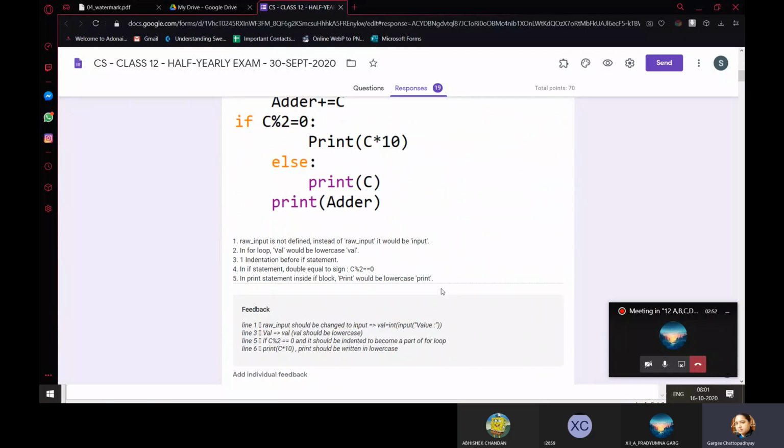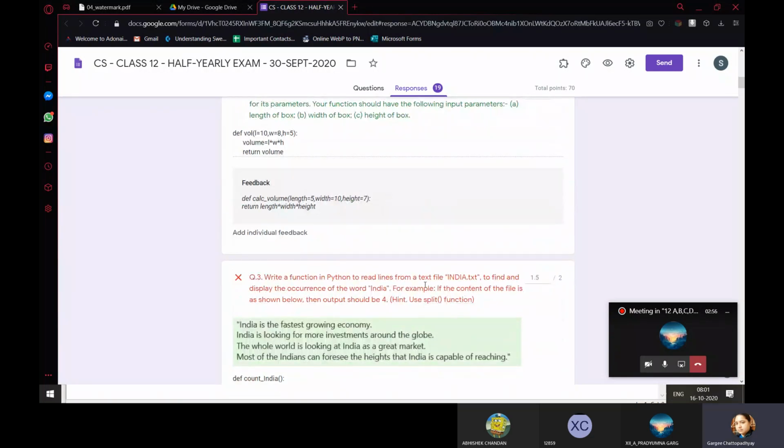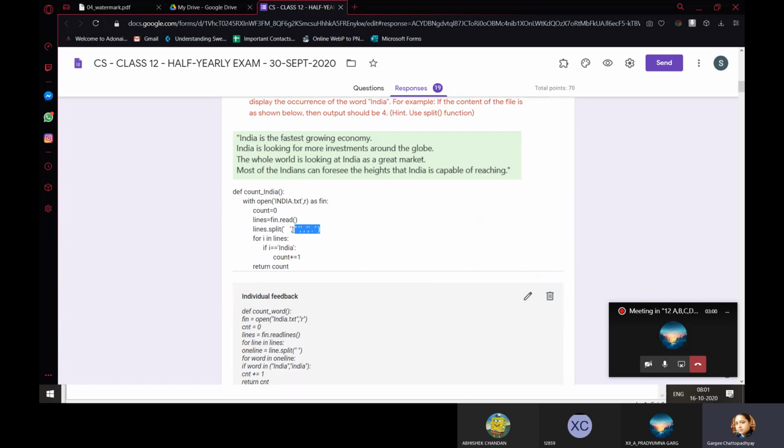I wanted to tell you this one was correct. You are getting 2 marks here. This is also correct. Split doesn't accept more than 2 arguments. This I executed on my PC and checked. If you even run the program and check it, split doesn't accept more than 2 arguments. One argument is the separator and another argument is an optional argument that is number of splits.